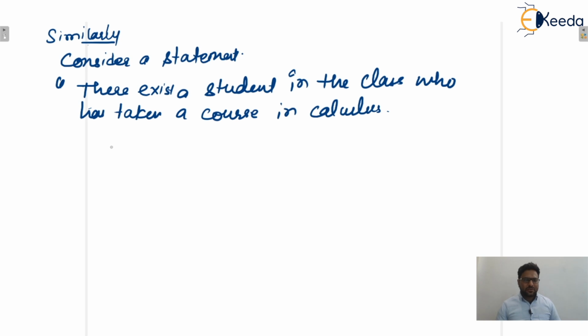So we can write this statement as there exists x, p of x, where p of x means x has taken a course in calculus.